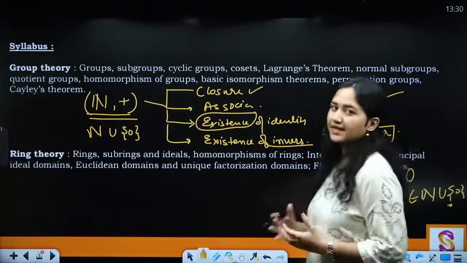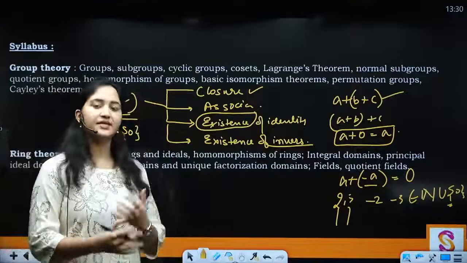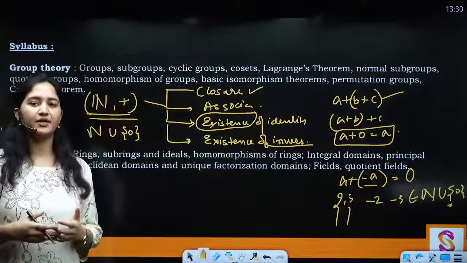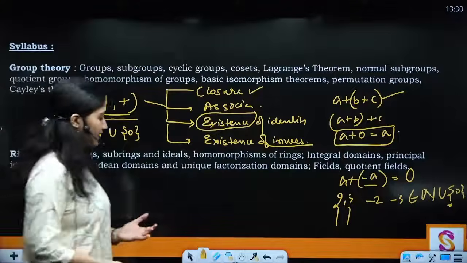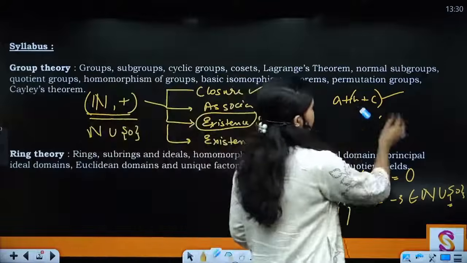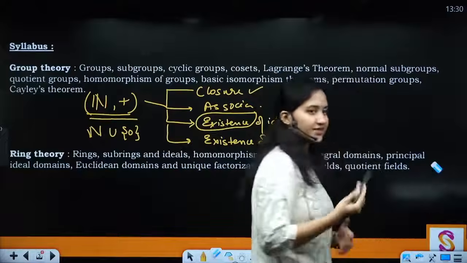So इस तरीके से हम क्या करते हैं? We try to figure out, and if these 4 properties are satisfied with any set and it is with the given binary operation, then we call it as a group, right? Once we have defined a structure, what happens is हम इसमें और properties देखने की कोशिश करते हैं, right?